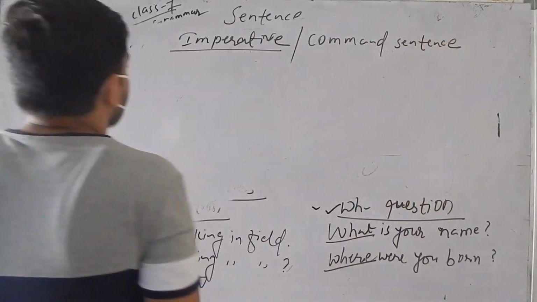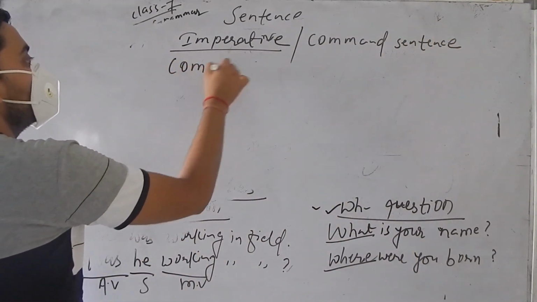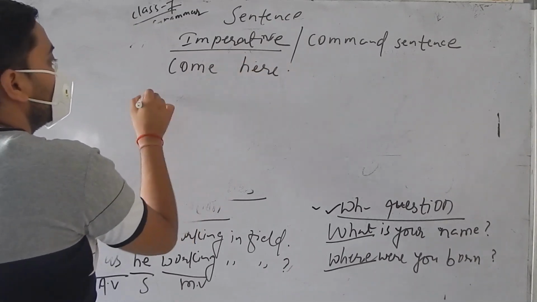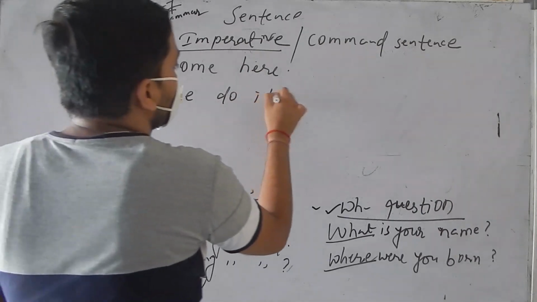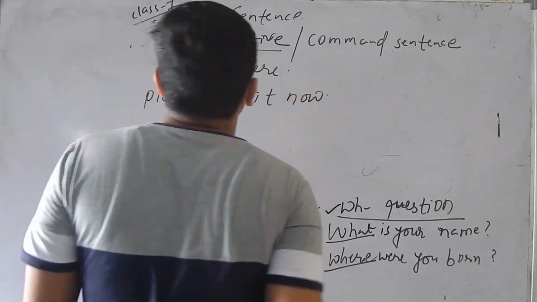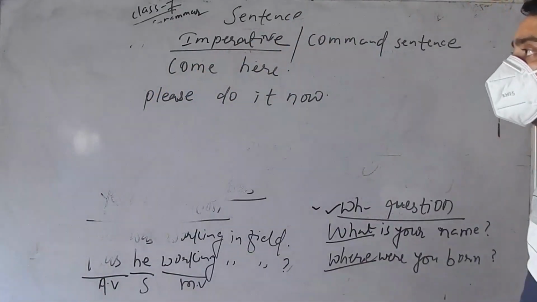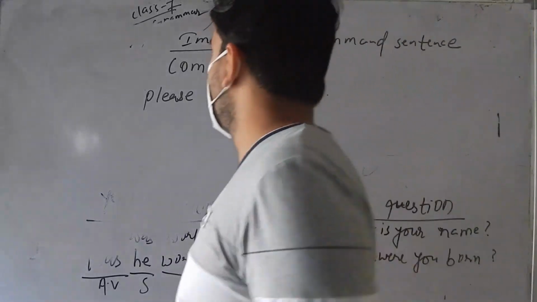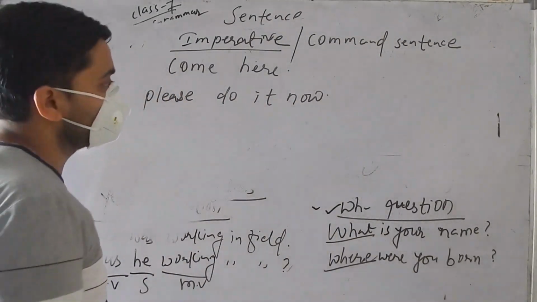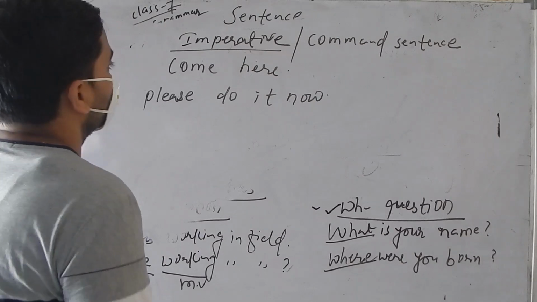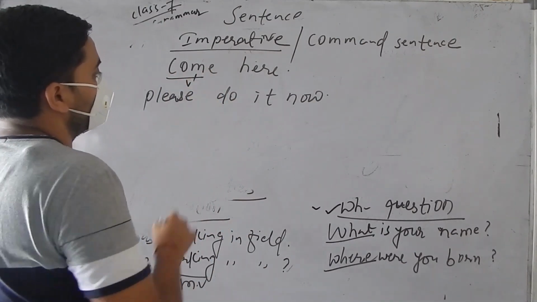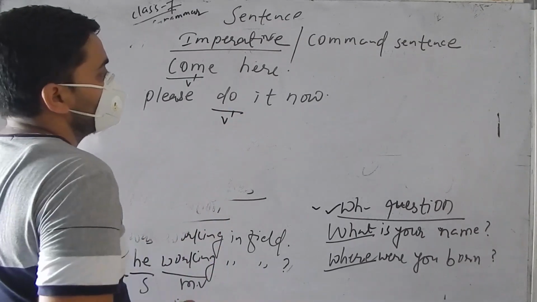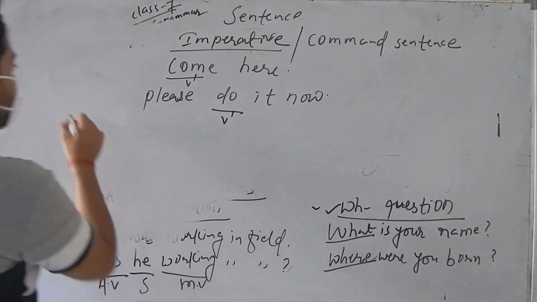So see here, like come here, like please do it now. These are the examples of imperative sentence. How is it different? The imperative sentence always starts with V1. V1 means main verb.